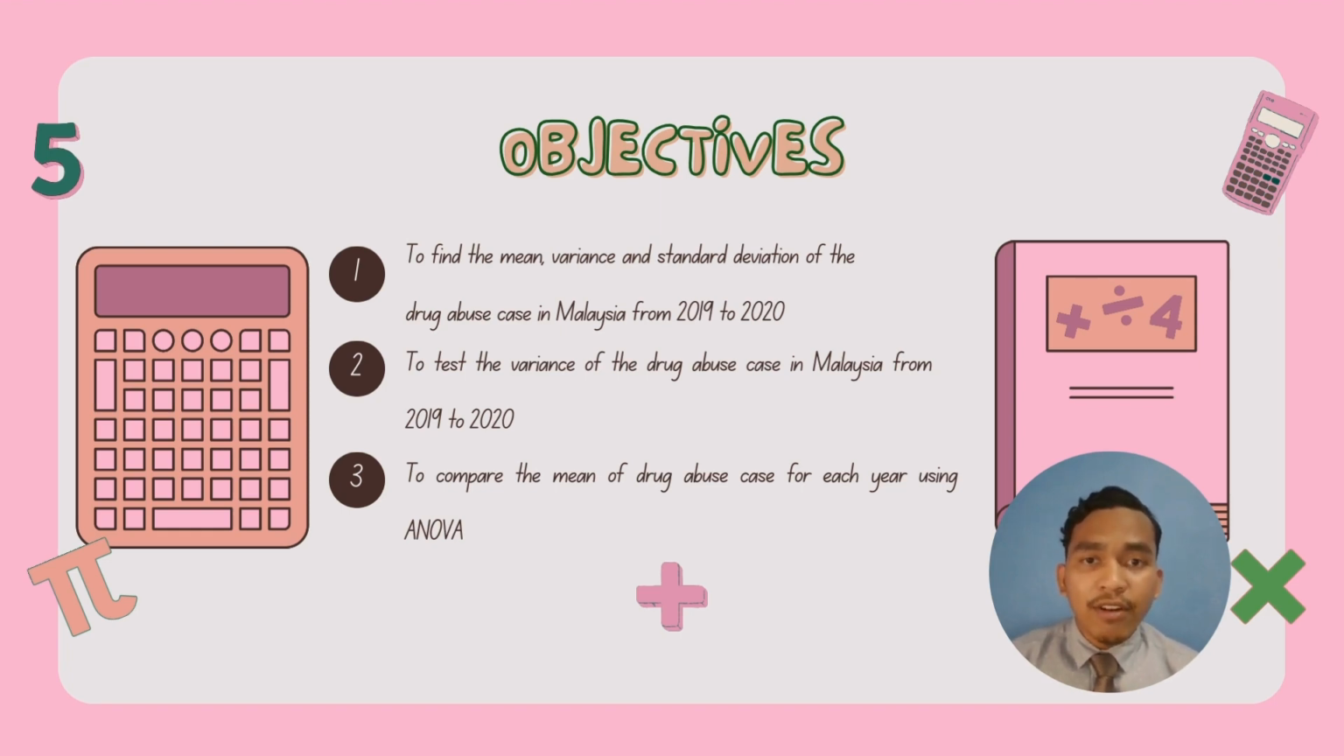Second, to test the variance of the drug abuse cases in Malaysia from 2019 to 2020. And lastly, to compare the mean of drug abuse cases for each year using ANOVA.